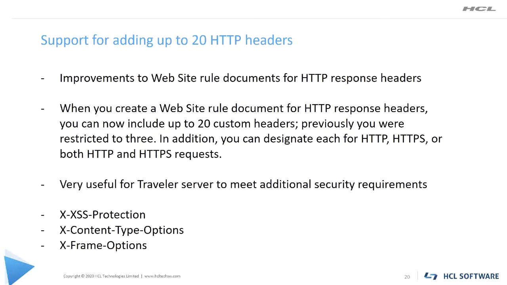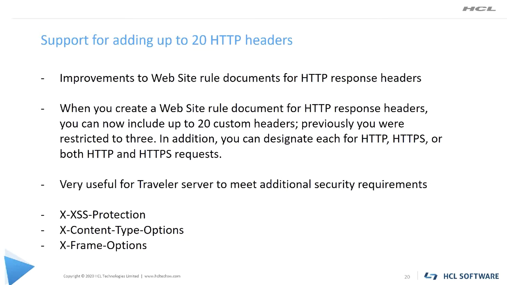Now the last but not the least feature that Domino can support now is adding up to 20 HTTP headers. In the current world, security is the main requirement for almost all organizations. Everyone is concerned about security. Many customers are using a Traveler environment where they need to add HTTP headers just to ensure better security with the HTTP protocol.